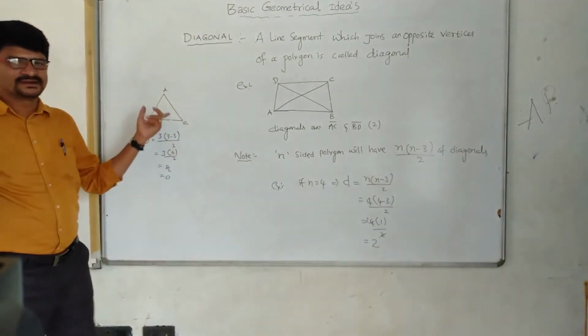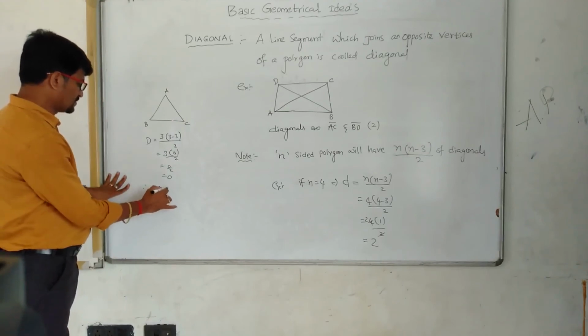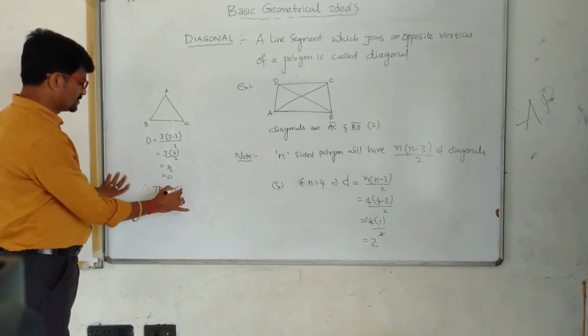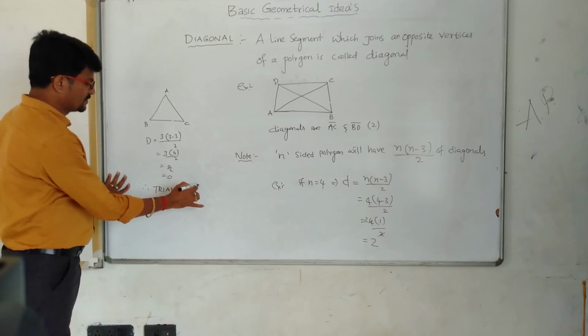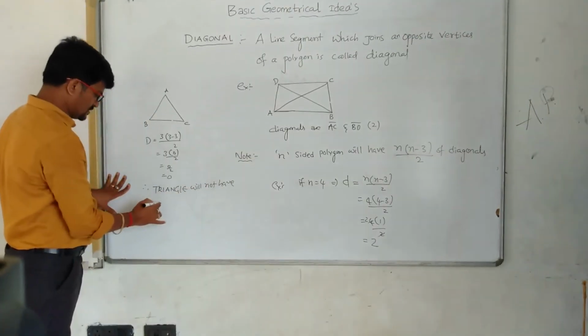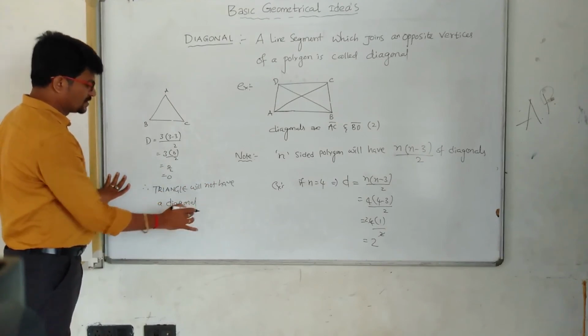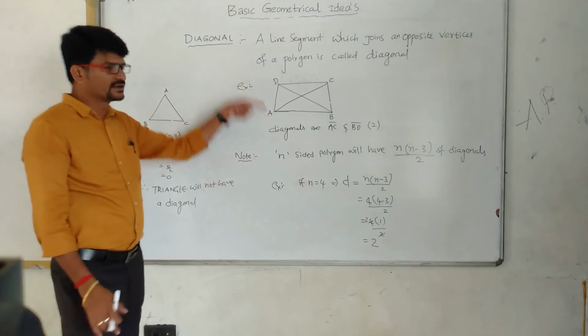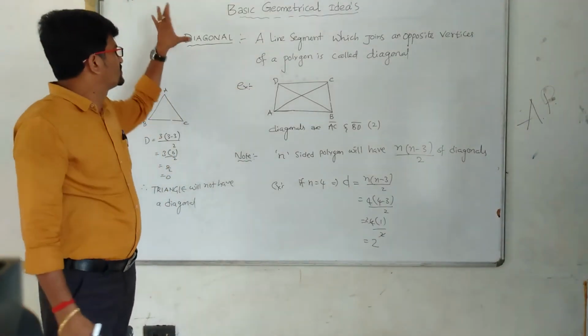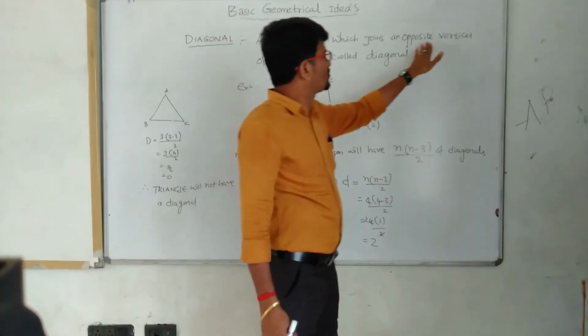Therefore, a triangle will not have a diagonal.